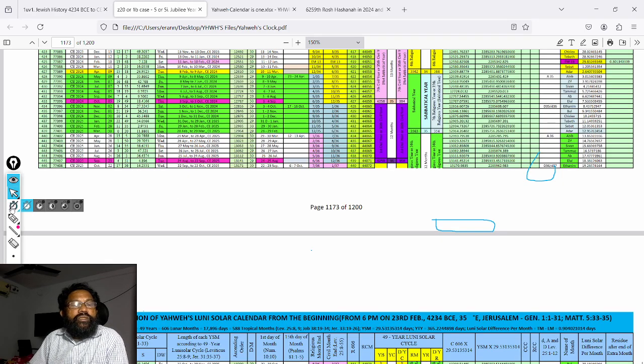See, 3563 lunisolar years are completed from Canaan to 2025.